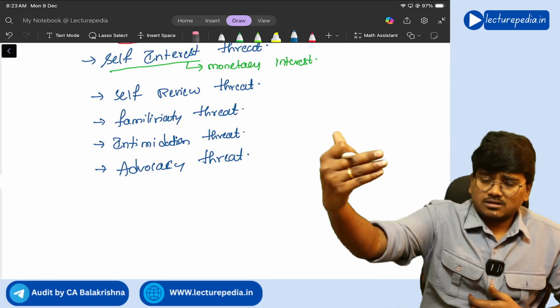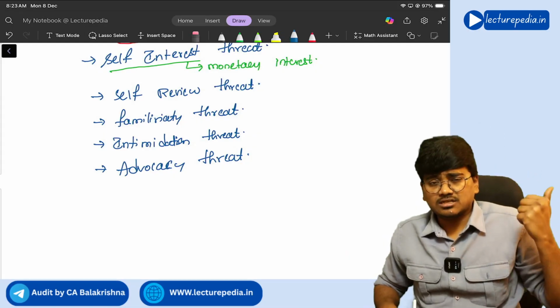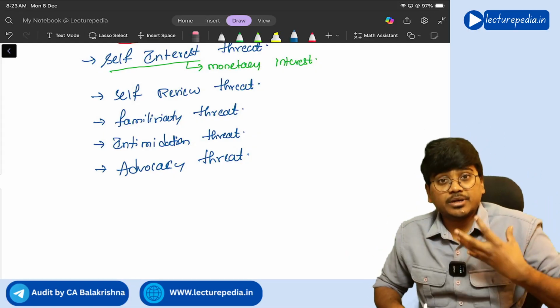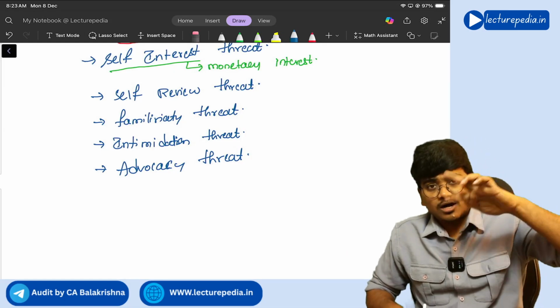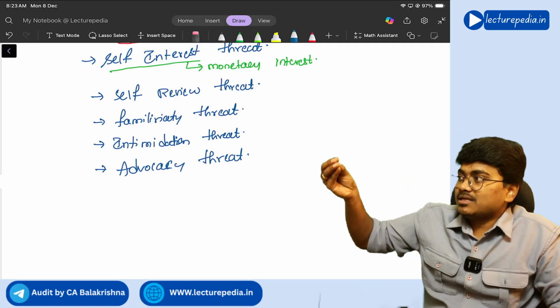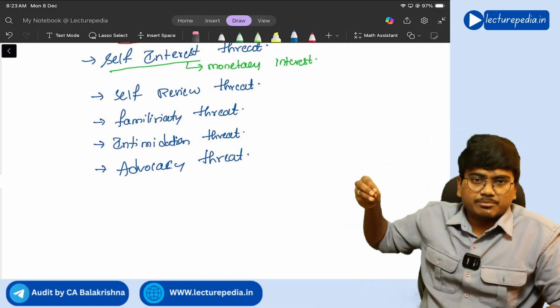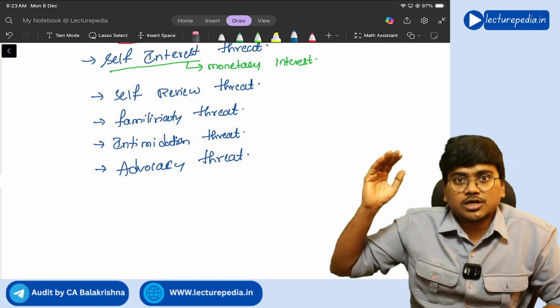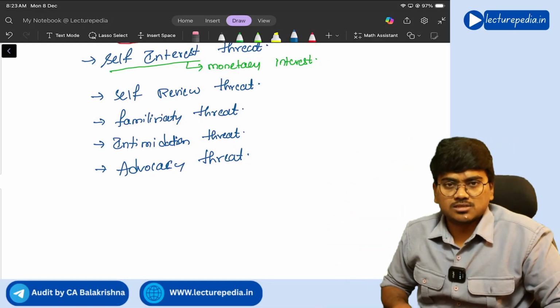Now after the client has issued the IPO, the public has purchased the shares of the company based on the words that the auditor has told. Now, after 2 or 3 years, the auditor came to know that the company has done a lot of frauds. Whatever the things the company has told in the prospectus, they are wrong. Just to get demand for the shares, they have told all those things.